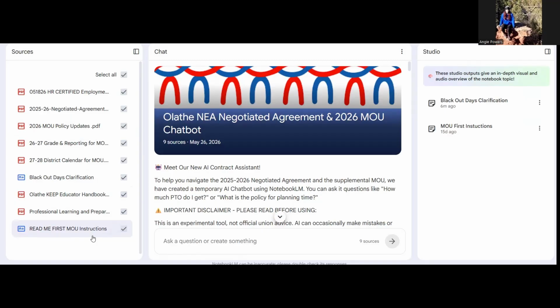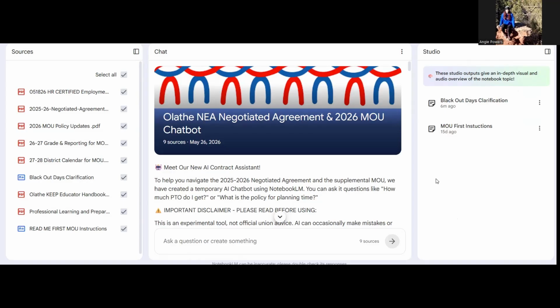This chatbot does not pull from the wider internet, but also keep in mind it is still AI powered, so it's really important to use your judgment and double check things as a human. And I'll show you how you can do that. The first thing I'll tell you is when you're using our chatbot, make sure that you always have all of these items checked, unless you're looking for a very specific policy. But generally, you'll keep those checked.